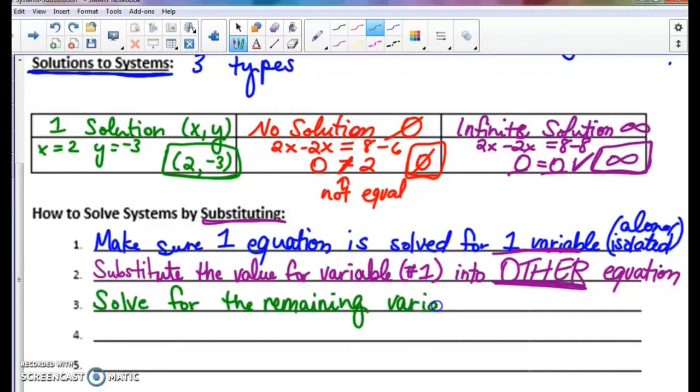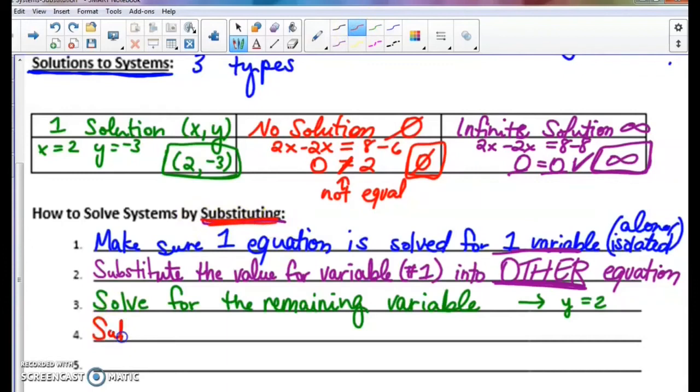So if you think about it, at step 3 here, where we solve for that remaining variable, we're only going to end up with something like y equals 2. So if you have just one variable solved for, that means we're going to have to substitute again to find the other variable, just find x. So once again, name of the game is substitution, so we're going to substitute again.